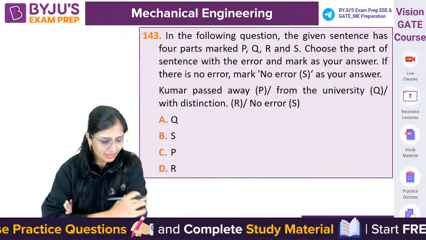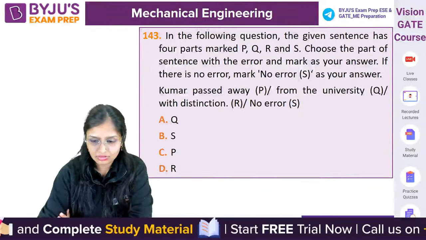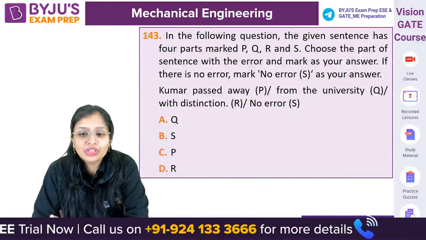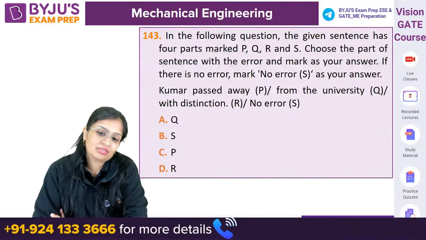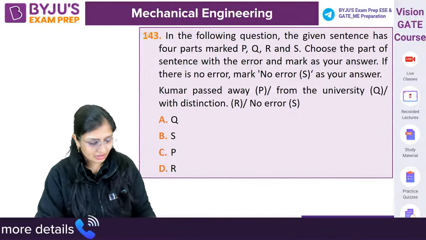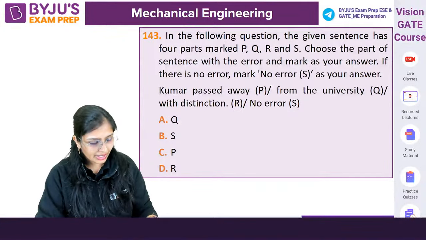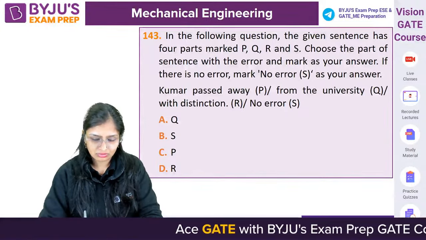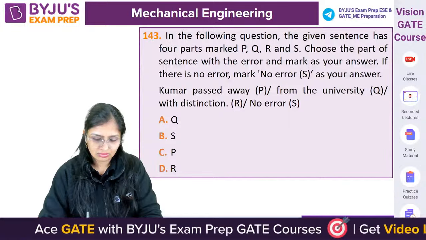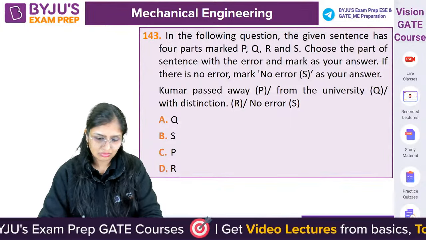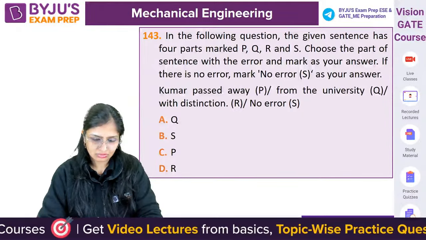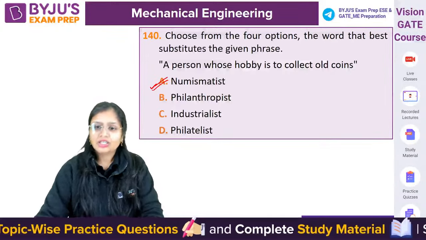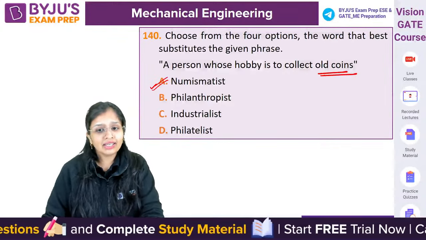Now again you have to tell the incorrect one. Kumar passed away from the university with distinction. In which part do you have the error? Aniket was asking for 140. Wait a minute, if you talk about old coins, then A is the correct one.